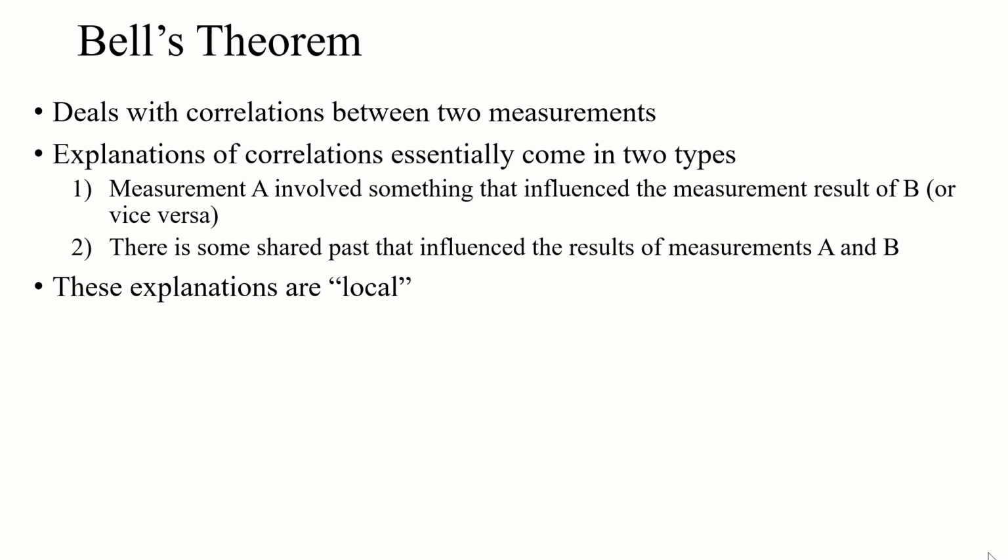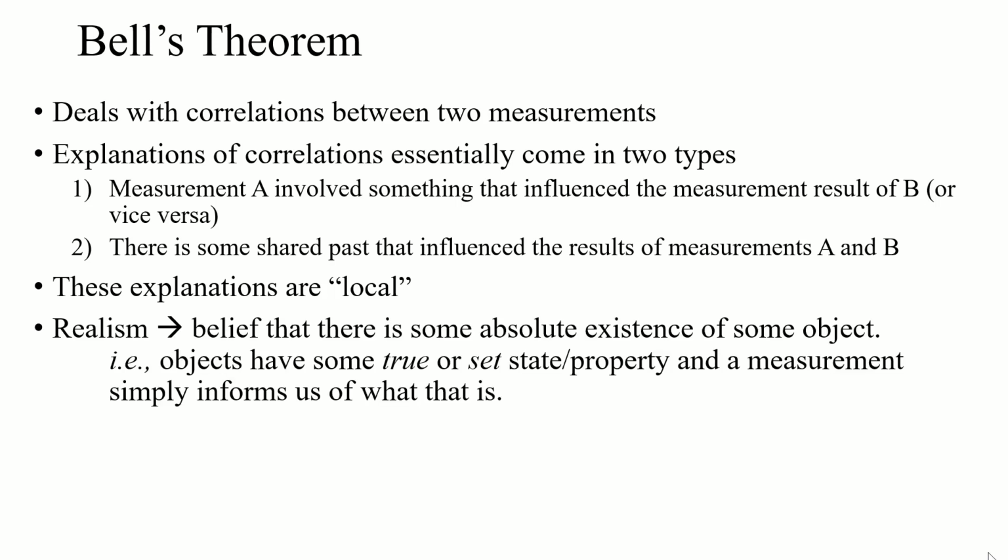Explanation two is local in the sense that locality is propagated through time. Something happened at some point in the past that influenced both things that are being measured, and then they propagate out, moving point to point through space and time until they're ultimately measured. But they're connected causally, locally, I guess is what we're getting at here.